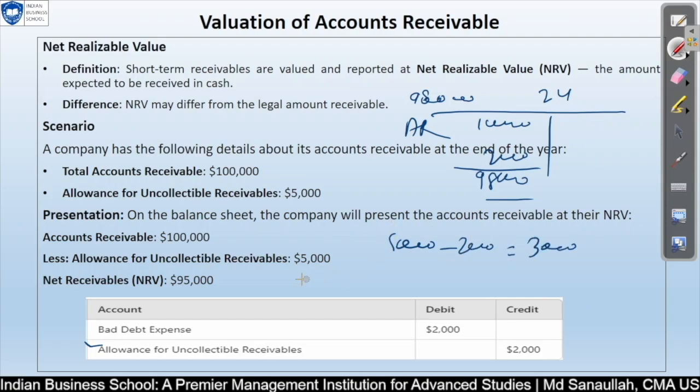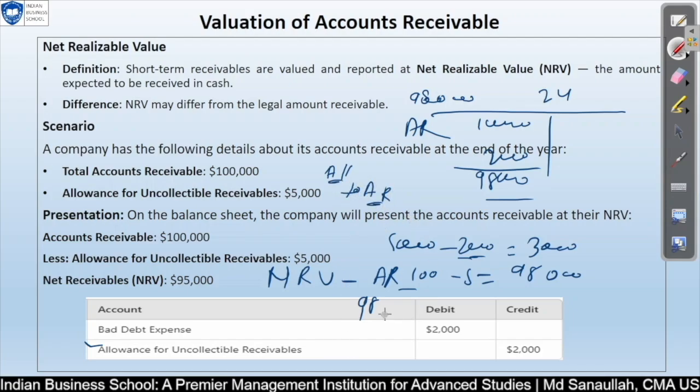So the point I want to clarify with regard to NRV: your AR balance was 100,000 minus 5,000, so our NRV was 95,000. Now after posting this entry, your AR balance will be 98,000. So we are normally debiting the allowance account against AR, right? As I have explained just now, you are reducing your AR, so your AR will be 98,000 minus the allowance account. The allowance account has become how much? 3,000. So now how much is your NRV? 95,000. This is also 95,000.